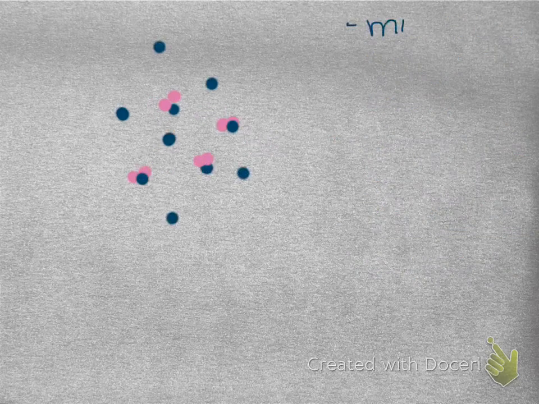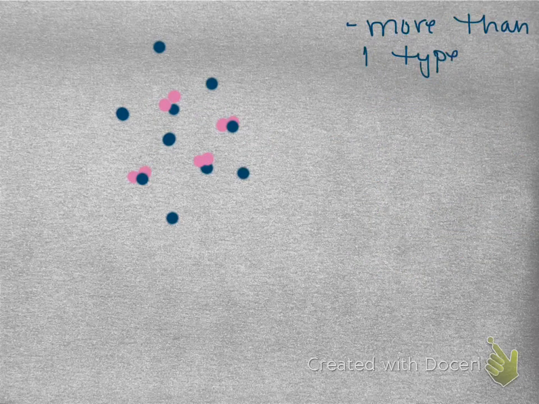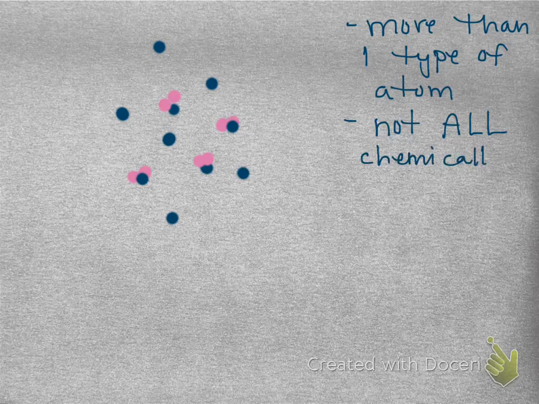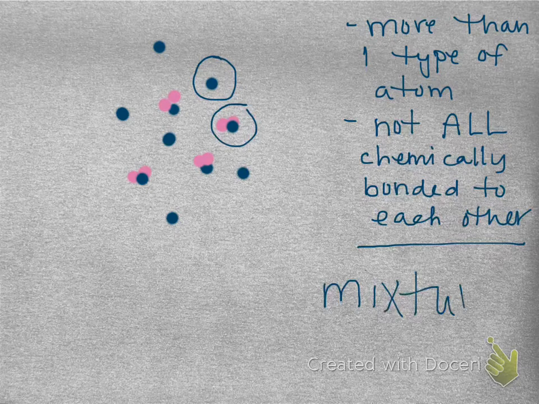A mixture is a little bit different. Okay, again, it's not a pure substance. It's going to have more than one type of atom. And we need to make sure that we understand that not all of the atoms are chemically bonded to each other. So here we have the compound molecule, and we have an element molecule. And those two are not touching each other. They're not chemically combined.